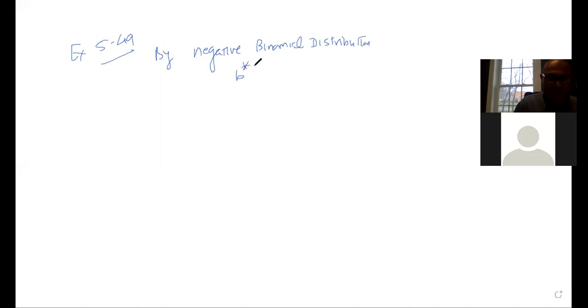So let me share the whiteboard with you guys. For exercise number 5.49, we use the negative binomial distribution, denoted by b star, with x equal to 10, k equal to 5, and p equal to 0.3.